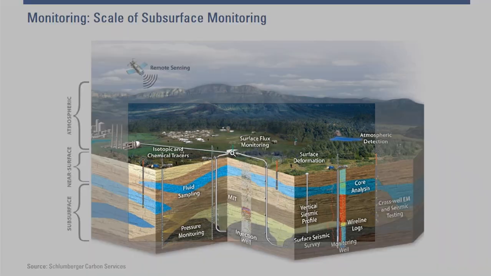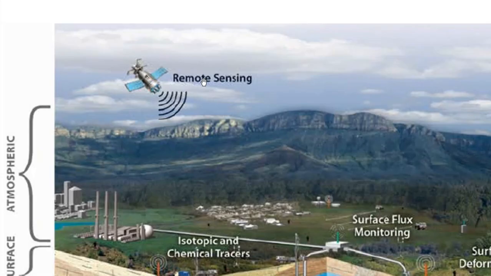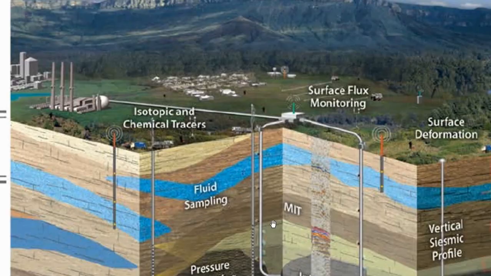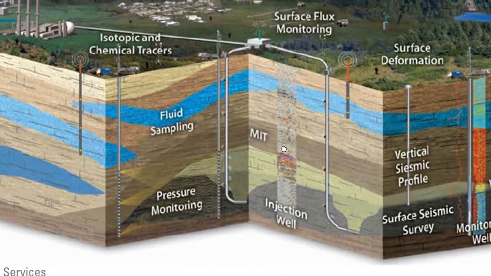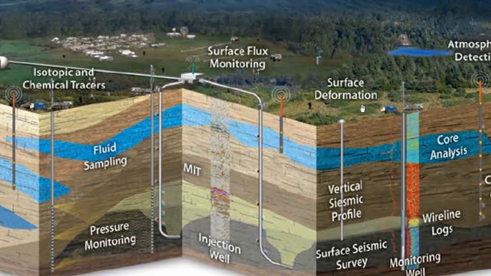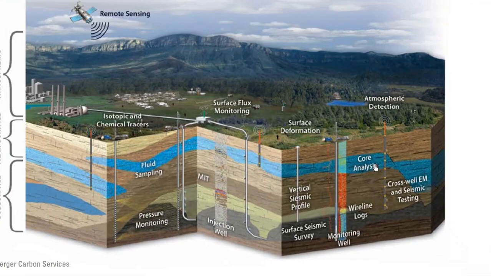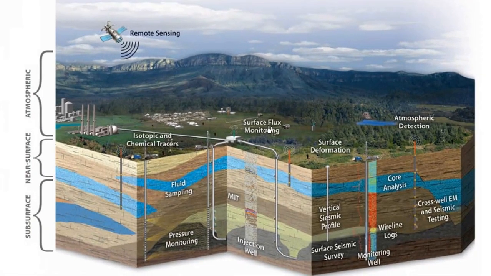And there are many methods, starting from the air. We have remote sensing, we have isotopic and chemical tracers, we can do fluid sampling, we can do pressure monitoring, we can do surface flux monitoring, we can check the surface deformation, vertical seismic profile, monitoring well, we can do wireline logging, we can do core analysis, we can detect the atmosphere, we can do crosswell, electromagnetic and seismic testing. So we can do many surveillance activities to know the performance, the safety of our operation.